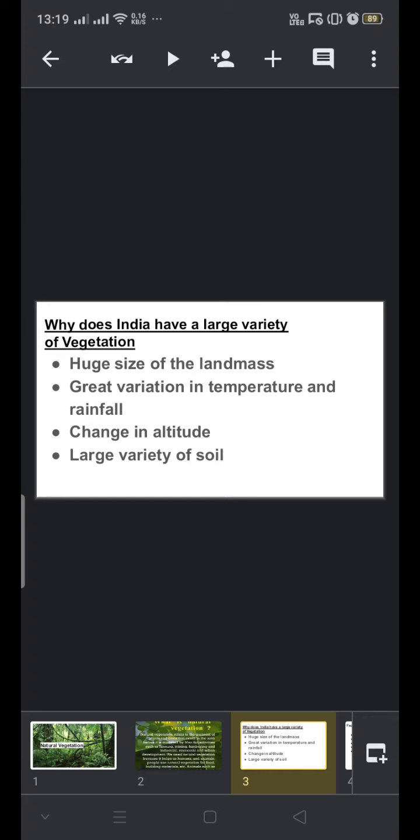Next, change in altitude. As we go higher and higher, even the vegetation changes. When you go to a hill station, you find a different vegetation there. We have the coniferous trees there, and the trees are different from what we have here. And then the large variety of soil. In our previous chapter, we studied that India has been blessed with a large variety of soil, so in different varieties of soil, different plants grow.